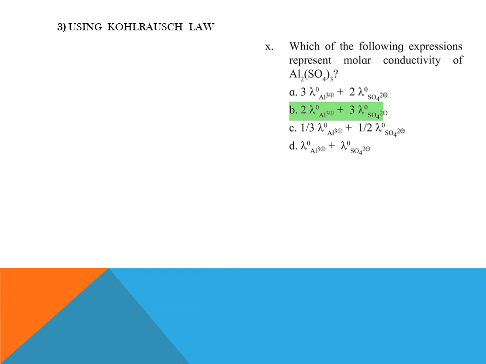These type of examples come under Kohlrausch law. So here the expression to represent the molar conductivity of Al2(SO4)3 is asked. So first we will write the formula and the number of atoms in it. This is called a crisscross method. So Al atoms are 2 and SO4 polyatomic atoms are 3. So what I will do is just crisscross these atoms as the charges. SO4 is anion and Al is cation.